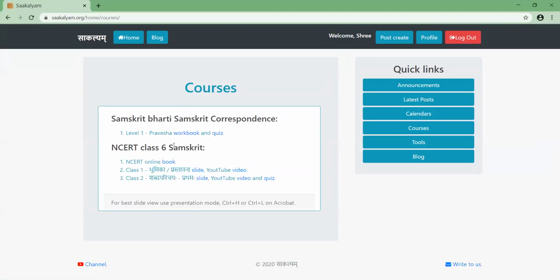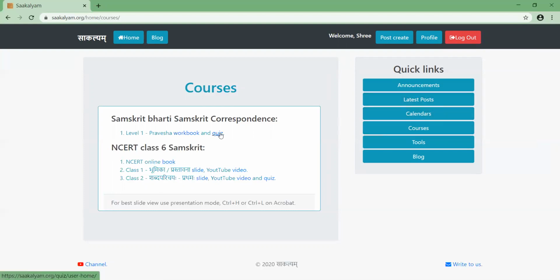And for NCERT class 6, this is all in Hindi medium. This is the book of NCERT. This is the first introductory slide and YouTube video; both are in Hindi. And this is the first chapter of their book: the first chapter slide, video and quiz. We are working to add other chapters going forward.